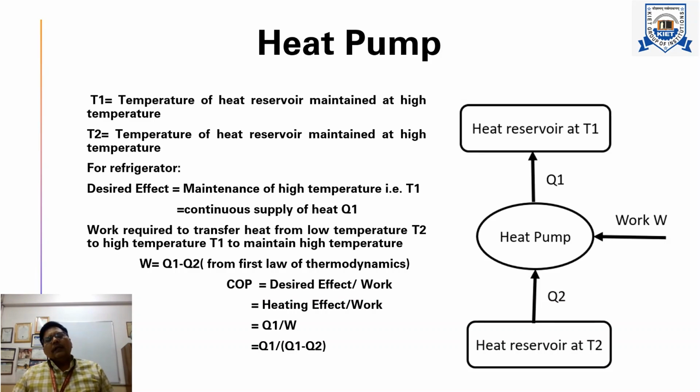So we can calculate the coefficient of performance of heat pump. According to the definition, it is the ratio of desired effect to the work. So from here you can calculate Q1 over W, or Q1 over Q1 minus Q2.